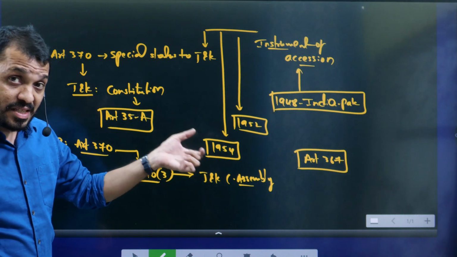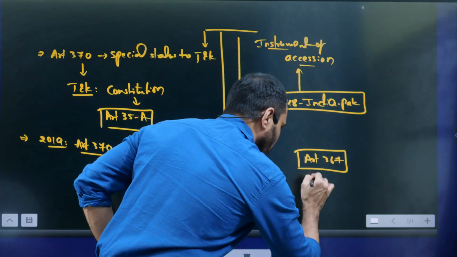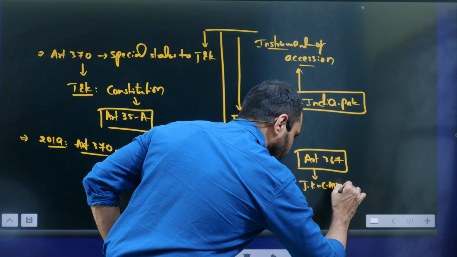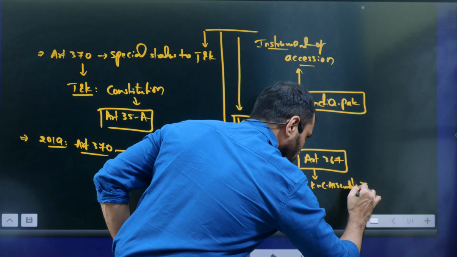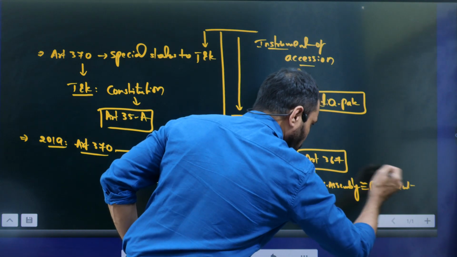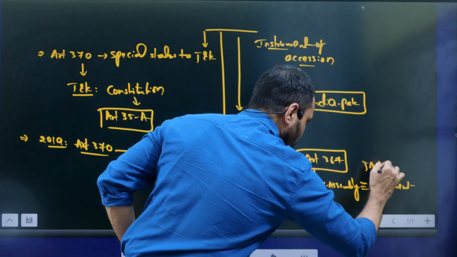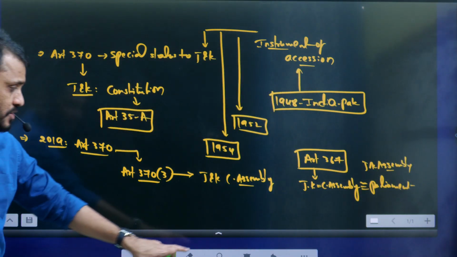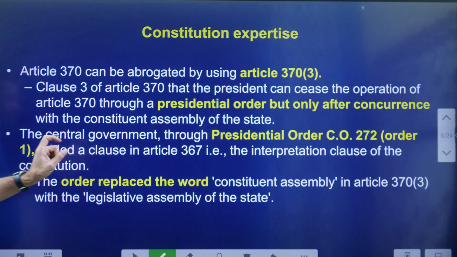But we amended Article 367 in such a manner that the Jammu Kashmir Constituent Assembly is equivalent to the Indian Parliament or the Jammu Kashmir Assembly. This was added through Article 367.